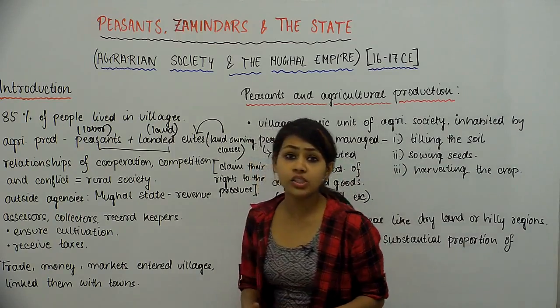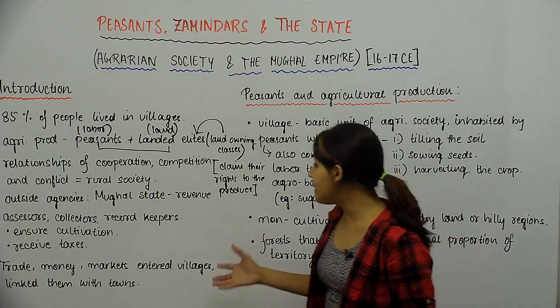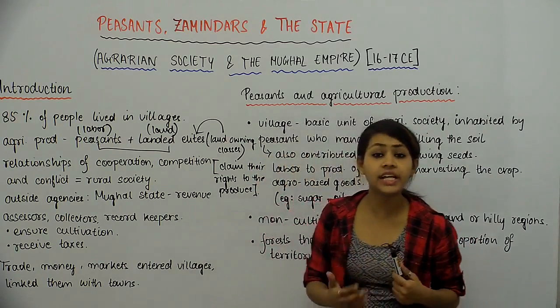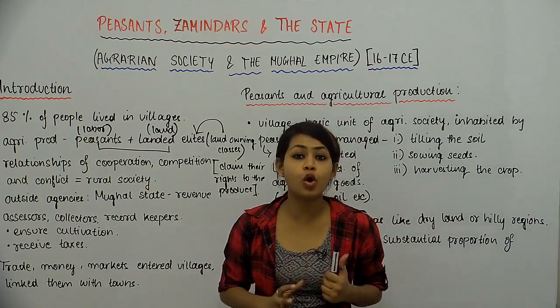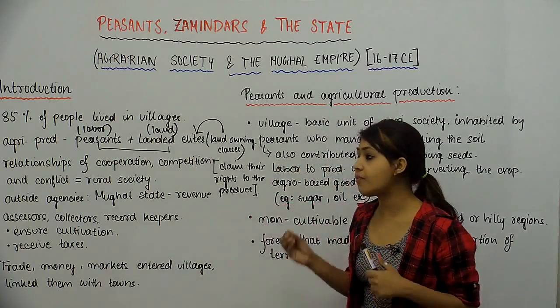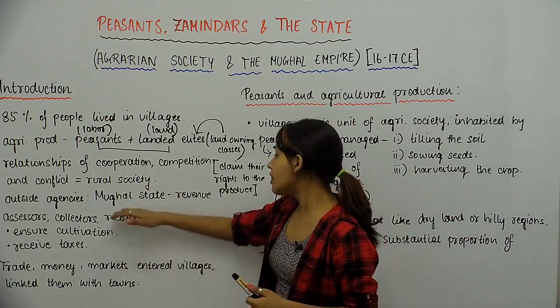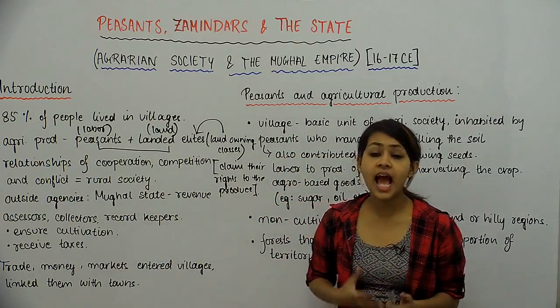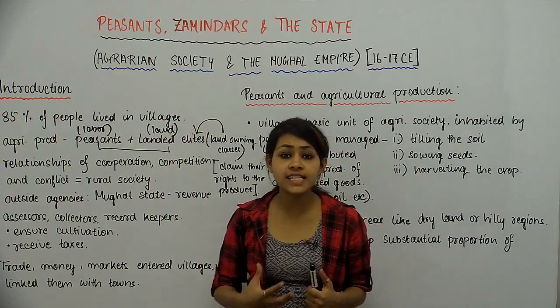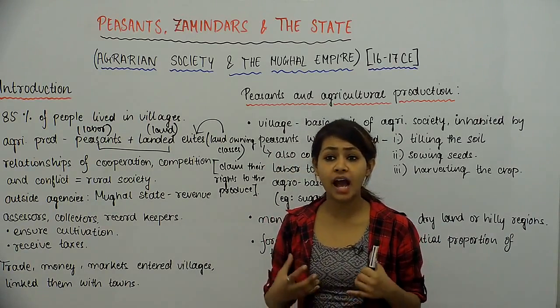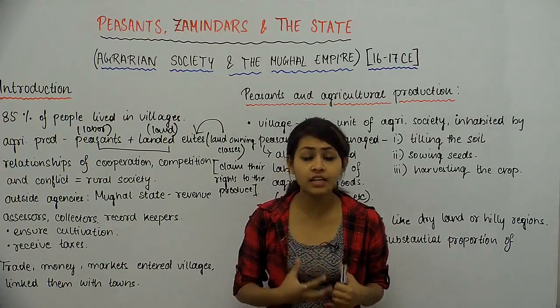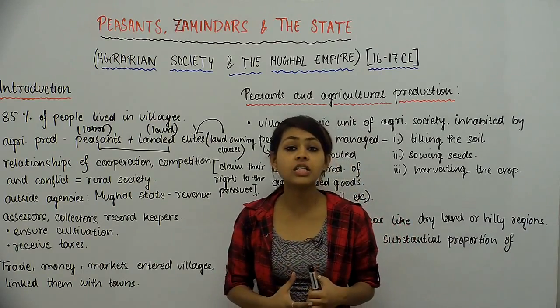When we say outside agency, what we mean is the state, as in the governing body, right? And at that point of time, when we had the Mughals ruling us, the state was a Mughal state. They had their own form of governance, and it wasn't much like the form of governance that we have today, but even then it was some sort of governance, right?